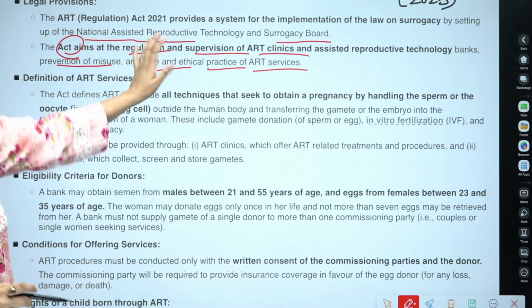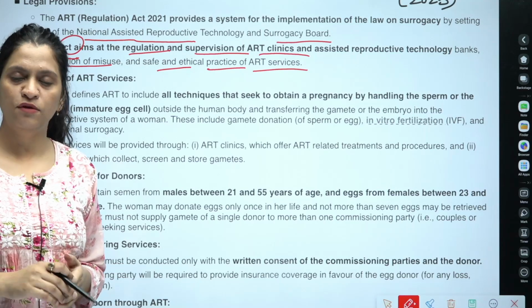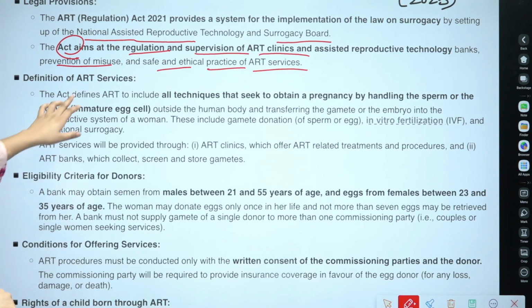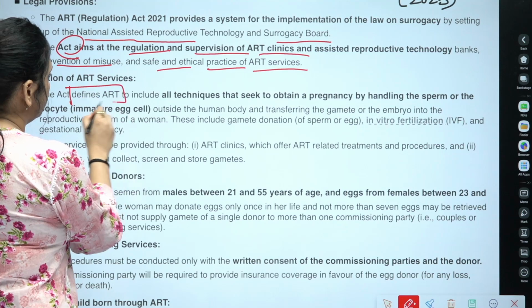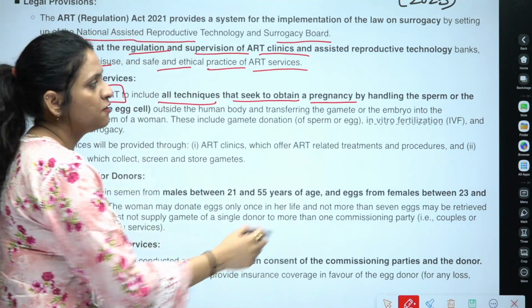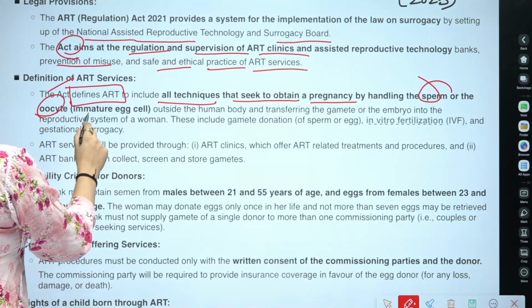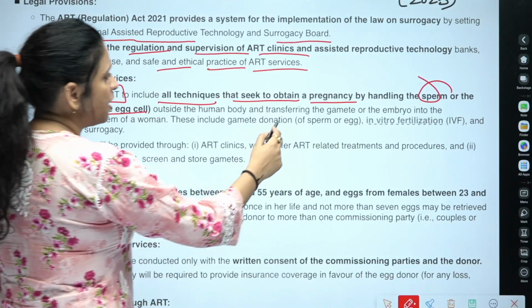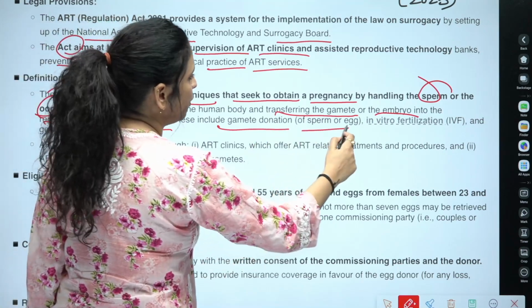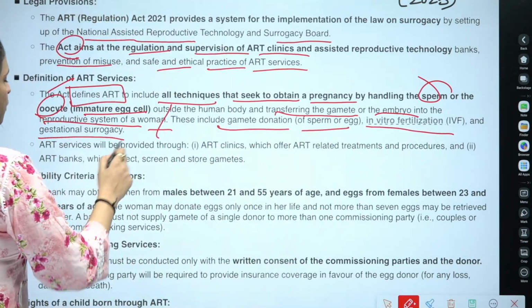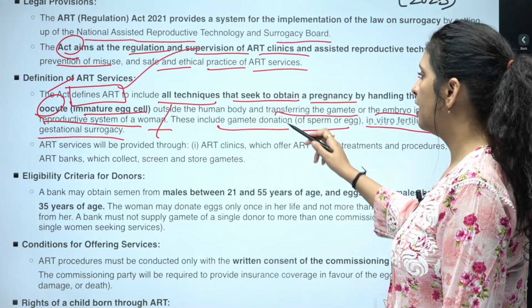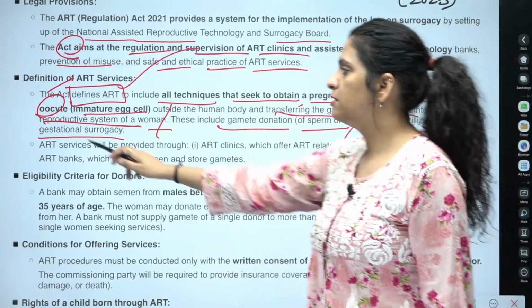Through this act, these provisions have been brought to safeguard the rights of the parents, the children, the clinics, etc. Definition of ART services: the act defines ART, and this is important, to include all techniques that seek to obtain a pregnancy by handling the sperm or the oocyte, the immature egg cell, outside the human body and transferring the gamete or the embryo into the reproductive system of a woman. These include gamete donation of sperm or egg, in vitro fertilization and gestational surrogacy. So there are three ways through which ART services can be availed.